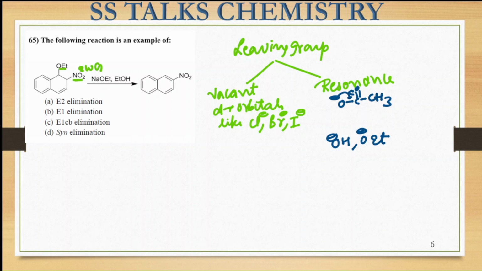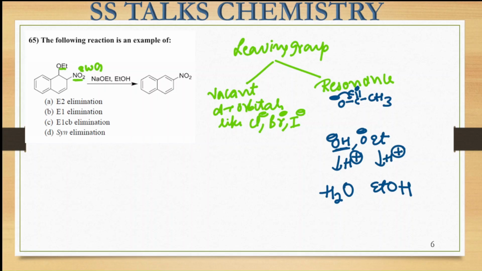So some push has to be provided to them so that these species can leave from the molecule. What we generally do is treat this OH species with H positive in the acidic medium. With that, OH negative gets converted into water, or OEt negative, treated with H positive, will be converted into ethanol. Now these become neutral species, so water and ethanol can leave from the medium, but OH negative and OEt negative are not good leaving groups.